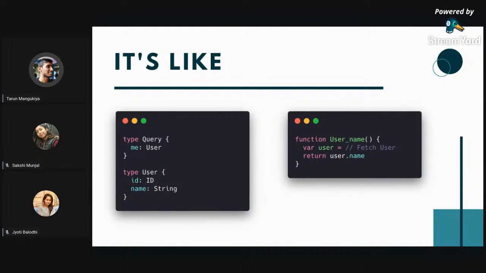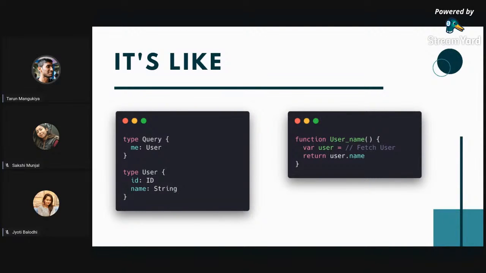From the backend, what backend engineers usually do is they write a database function or something using which they return us users' names or IDs, or let's say if we talk about a library management type of system, then we can retrieve books, their categories, authors, everything using this GraphQL API, right?